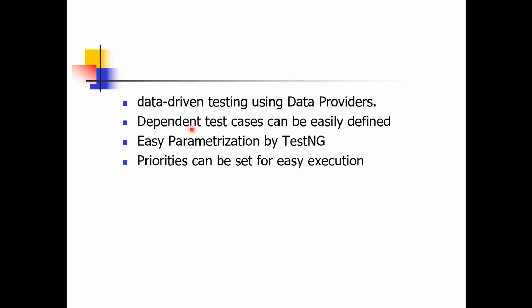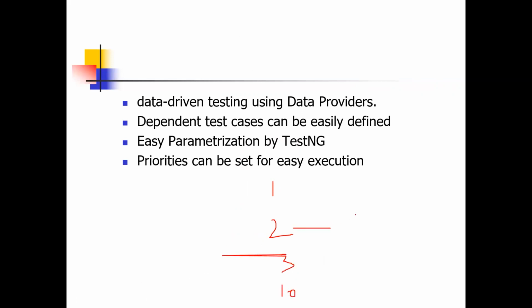Next, dependent test cases can be easily defined. Suppose there are 10 test cases: 1, 2, 3, up to 10.